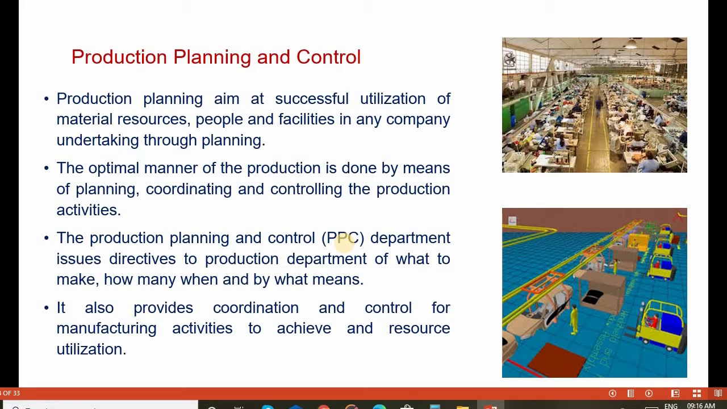Next, production planning and control. Production planning aims at the successful utilization of material resources, people, and facilities in any industry through planning. The optimal manner of production is achieved by planning, coordinating, and controlling the various production activities. The production planning and control department issues directions to the production department on what to make and how to make it, how many items to make, and when.